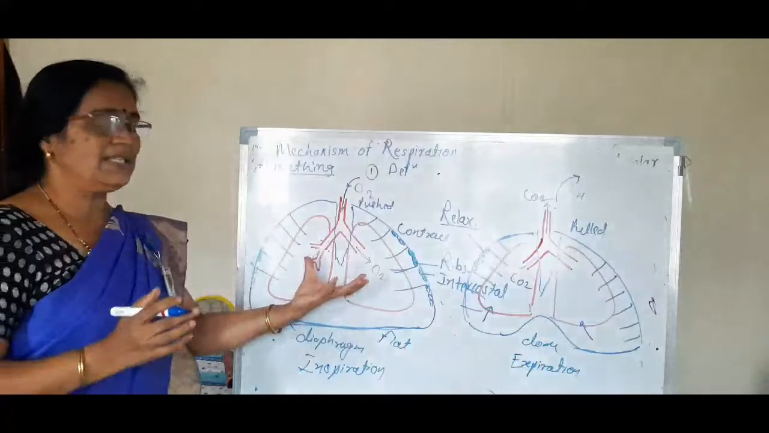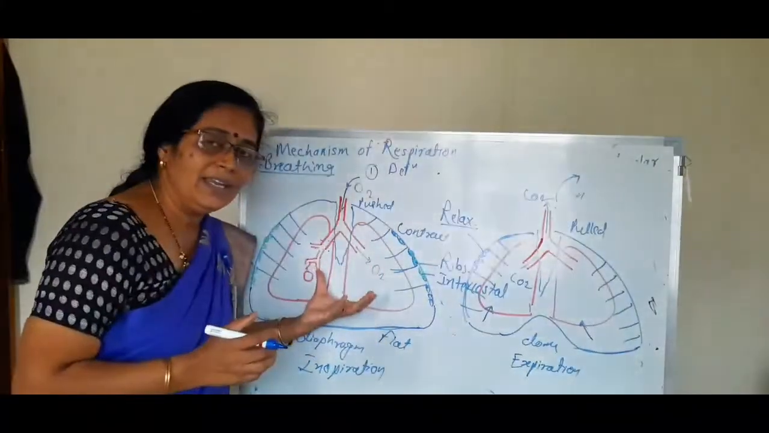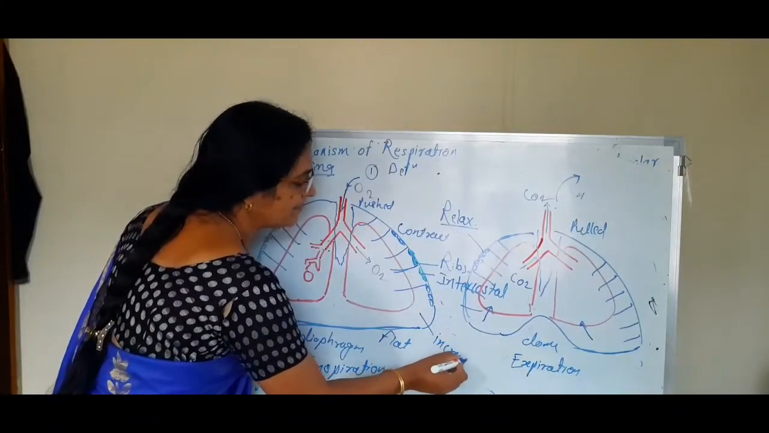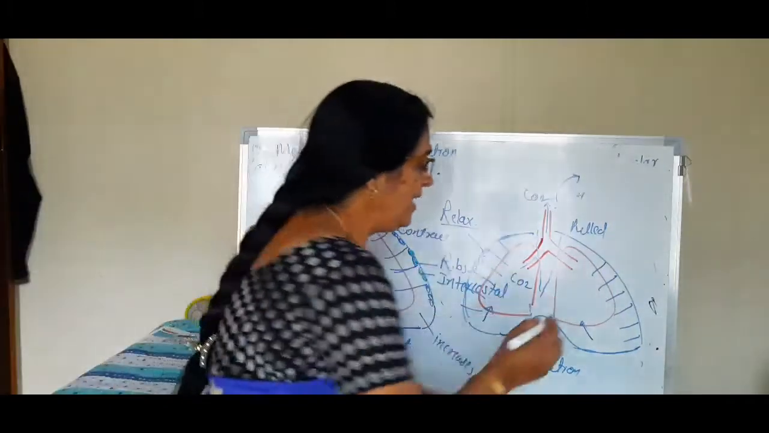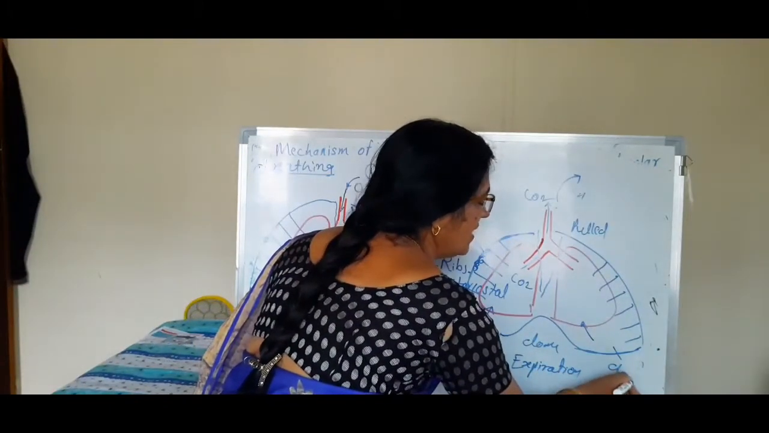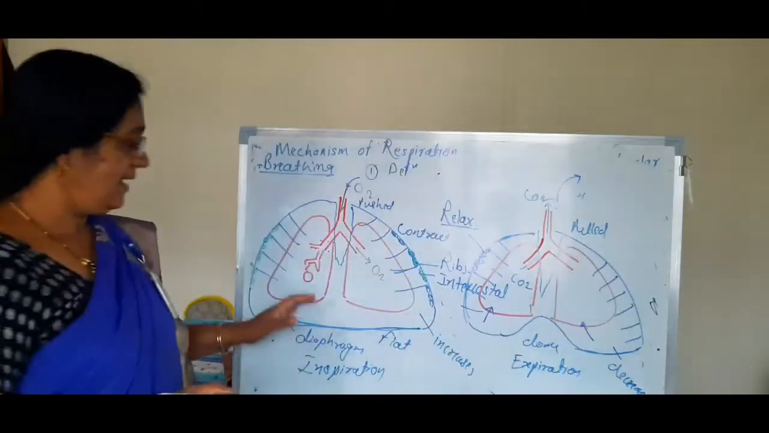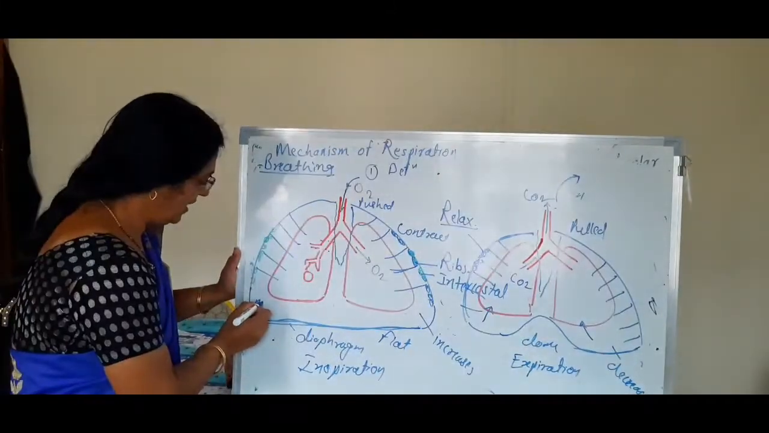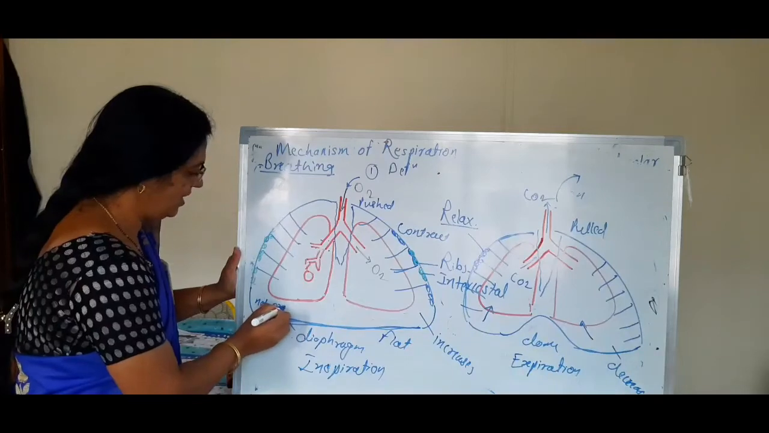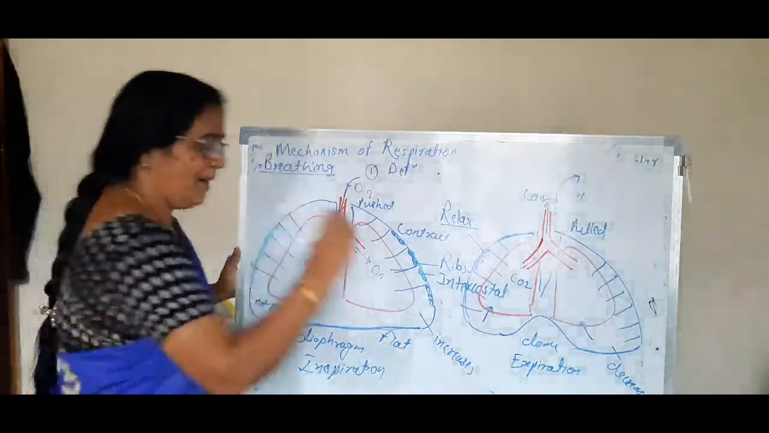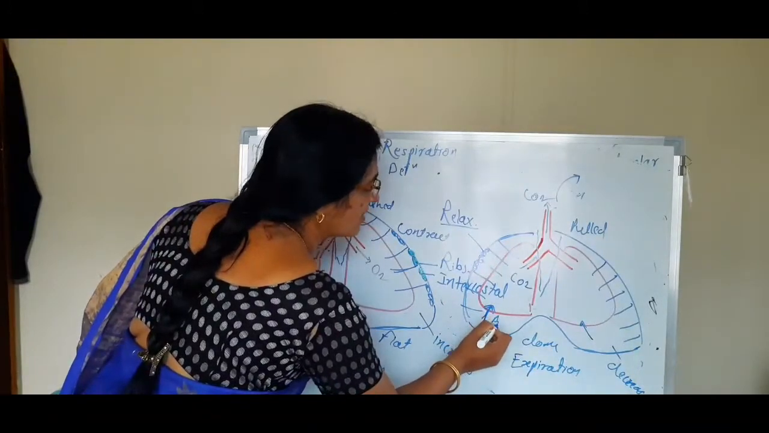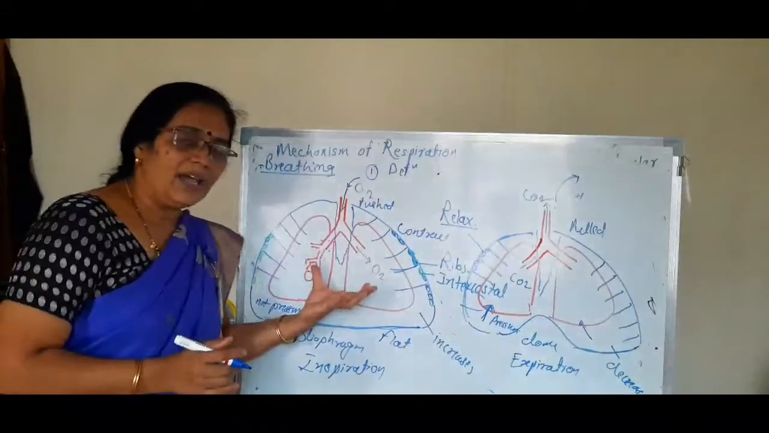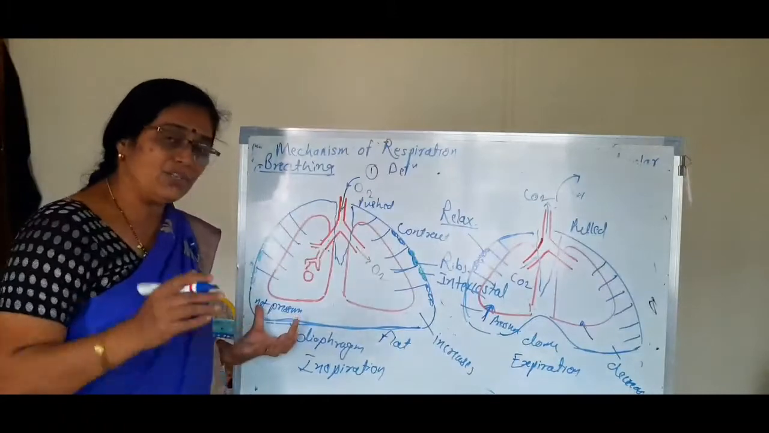What about the thoracic cavity? Here the thoracic cavity increases in size, and here the thoracic cavity decreases. Then, is pressure created on the lungs? Here pressure is not created on the lungs, but here the pressure is created on the lungs.